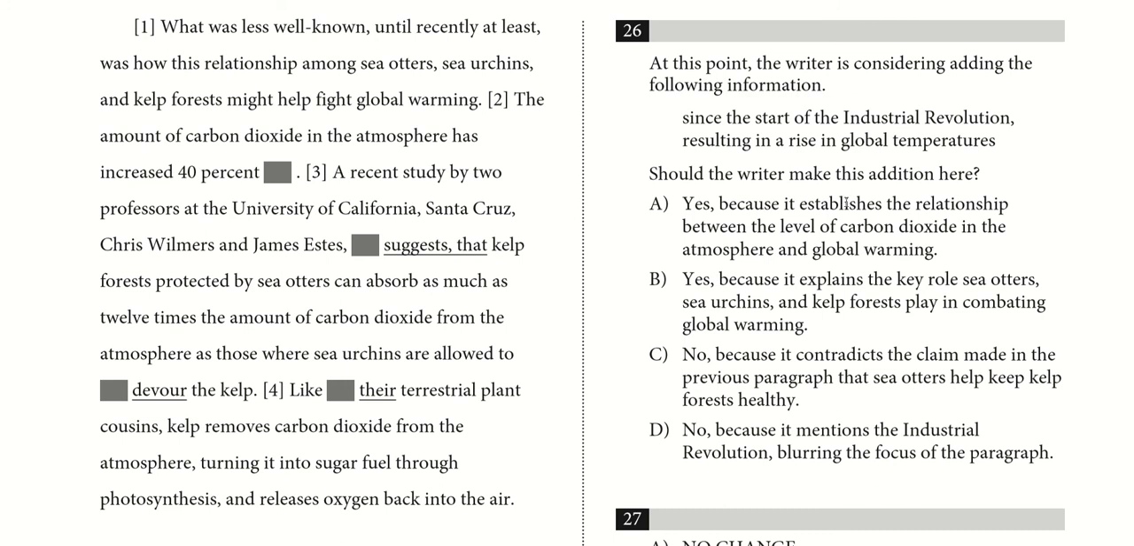So you're left with A, and yes, not only does it add a reference point, but it establishes the relationship between CO2 in the atmosphere and global warming. So you're sort of continuing this logical chain. Because I guess if someone's reading this who isn't very well versed in how carbon dioxide affects the atmosphere, then this establishes the relationship because it's saying that this increase in carbon dioxide results in the rise of global temperatures. So A.